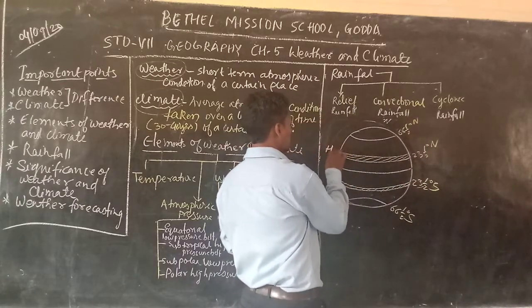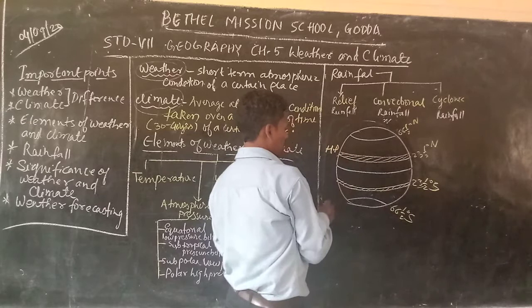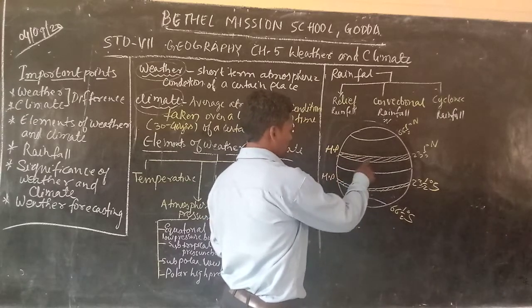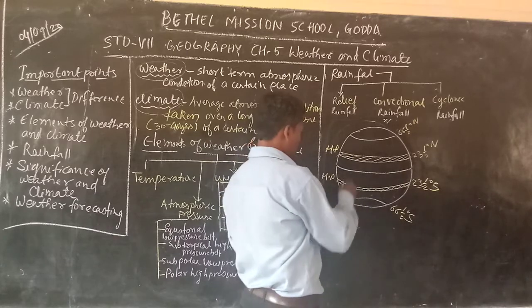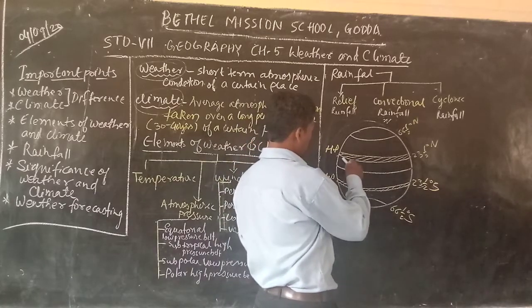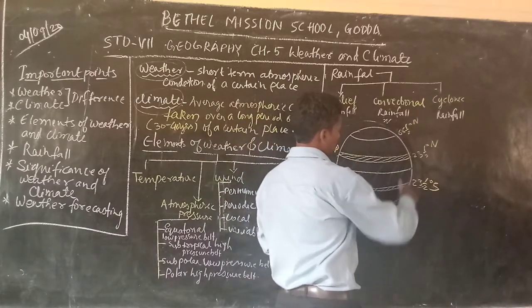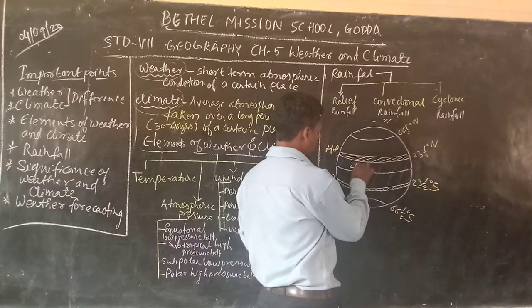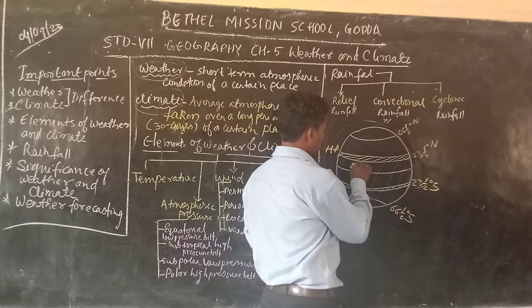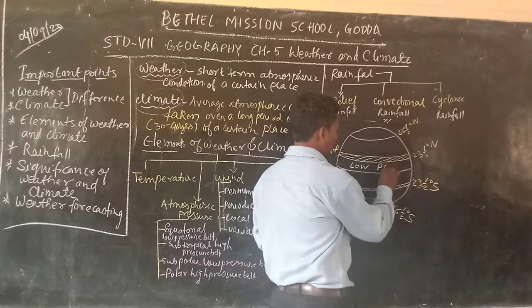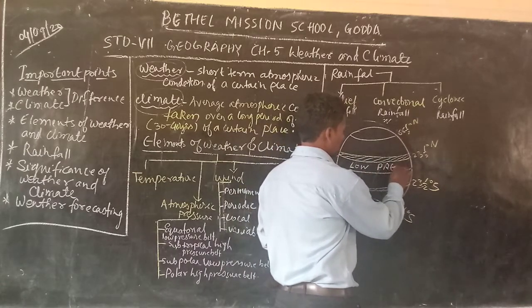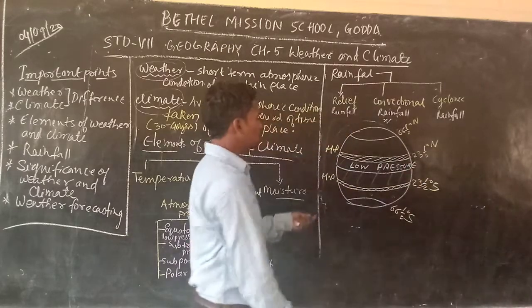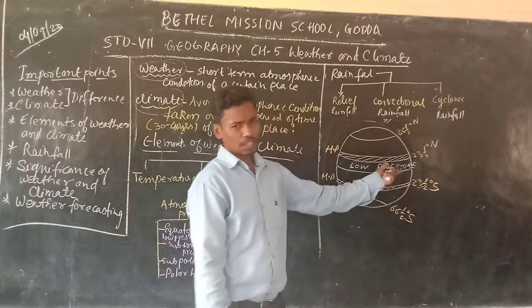And this whole area becomes equatorial low pressure area. So this is equatorial low pressure area.